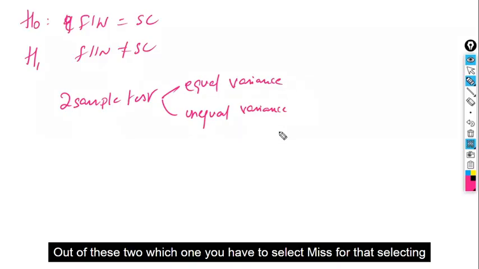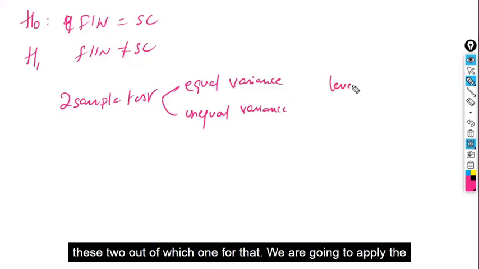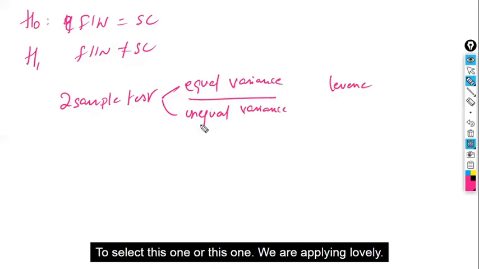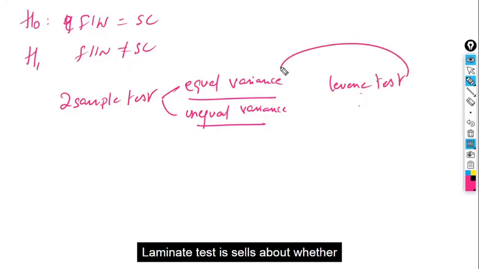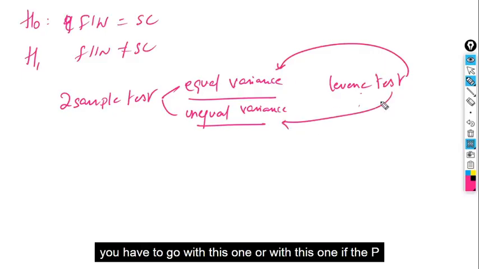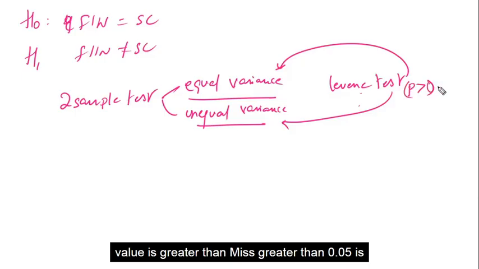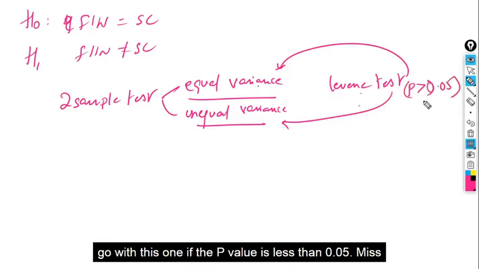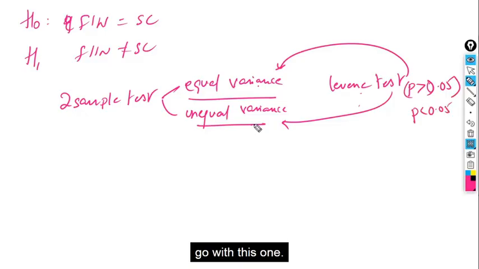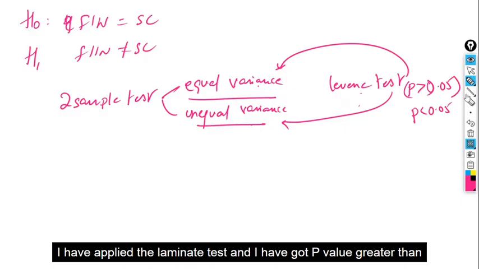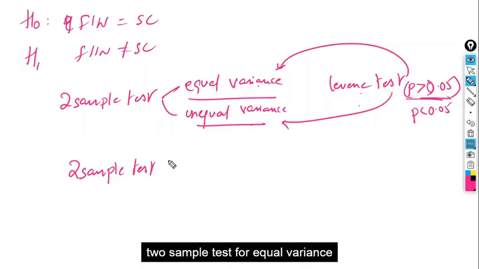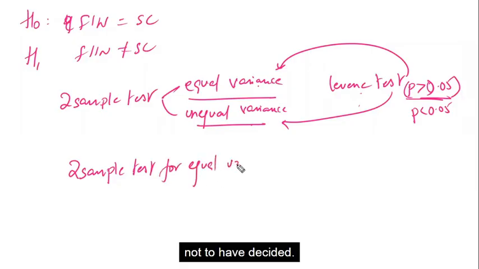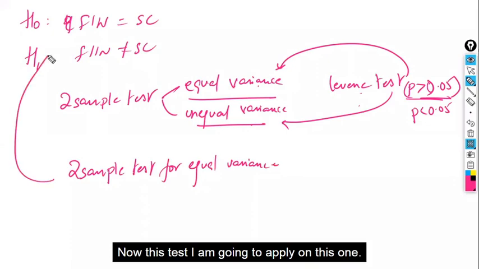To select between these two, we are going to apply Levene. The Levene test tells you whether you have to go with this one or with this one. If the p-value is greater than 0.05, go with this one. If the p-value is less than 0.05, go with this one. I have applied the Levene test and got a p-value greater than 0.05, so I am going with the two-sample test for equal variance. That I have decided, and now I am going to apply this test on this one.